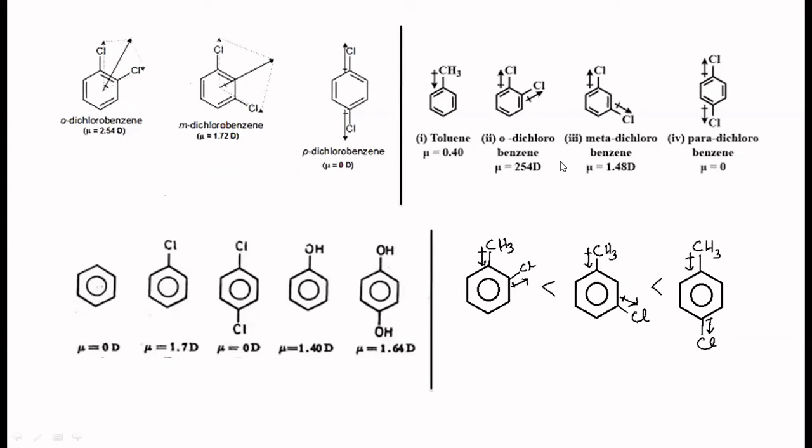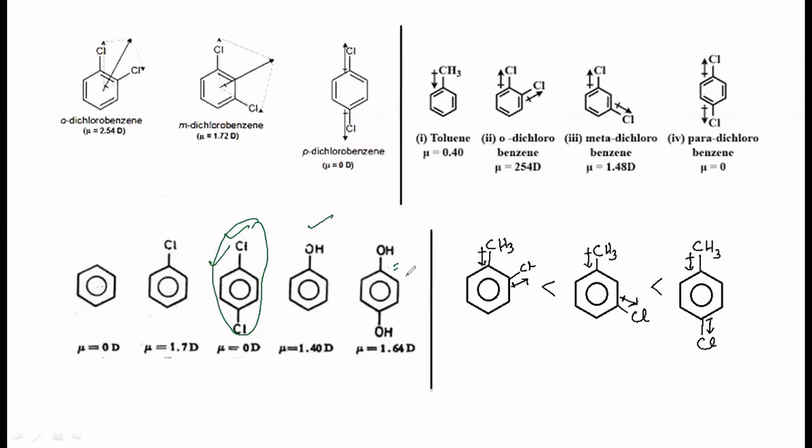In this case, this is for your reference. Which are all the compounds which have got higher or lower dipole moments? For that you have got all this. Benzene is 0. Chlorobenzene is 1.7. Then you have got this as 0. OH is not 0, and this one is also not 0. Whereas this one is 0.